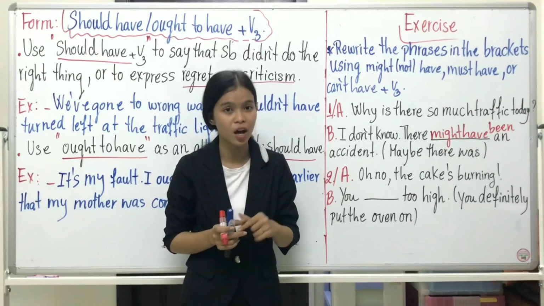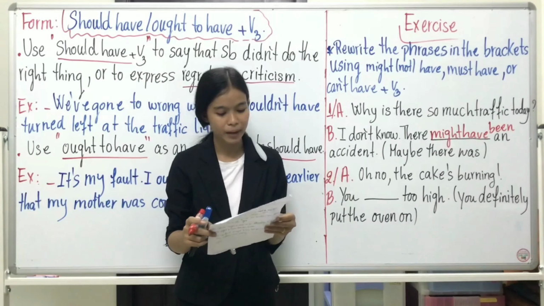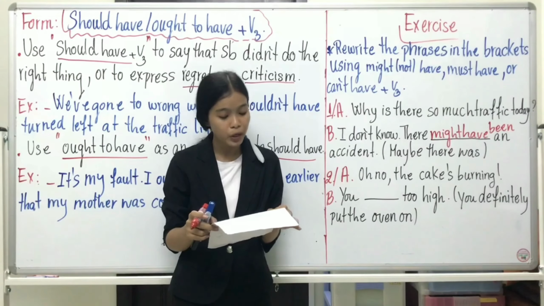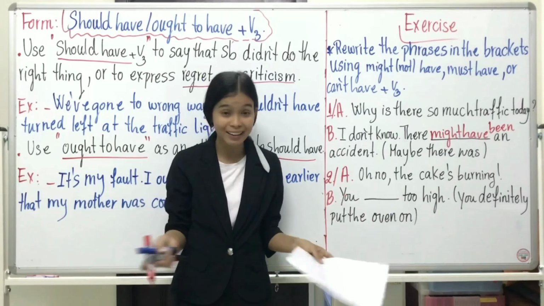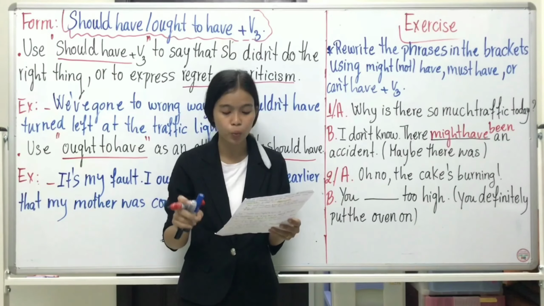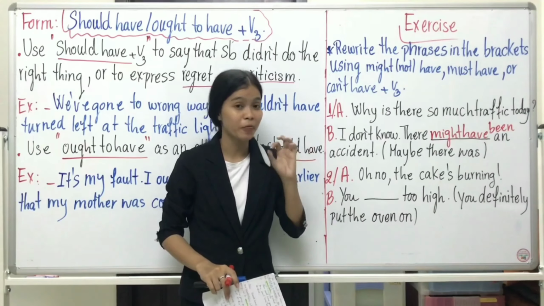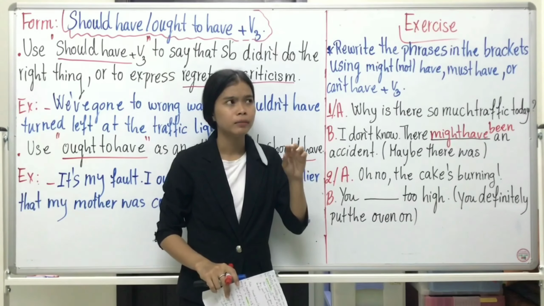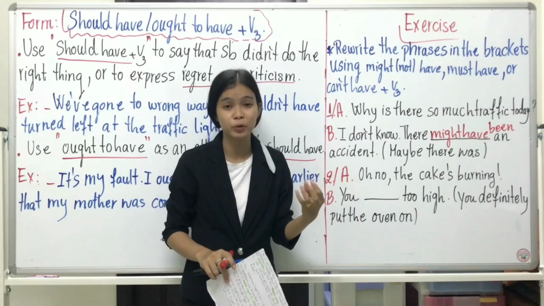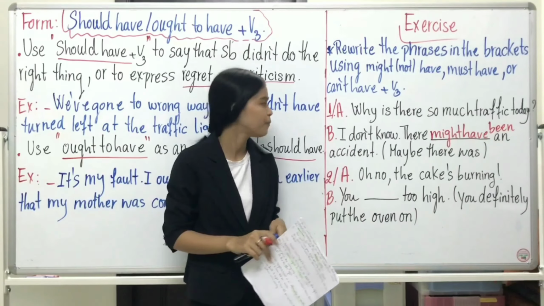What is the definition of might? Can you tell me? Might. We use might have or may have when we think it is possible that something happened or was true. Okay, it is possible. That is your thinking. Okay, about 80 or 90% you think it is possible that it happened, but anyway, it's not certain.